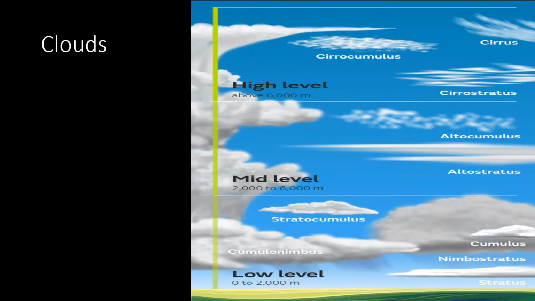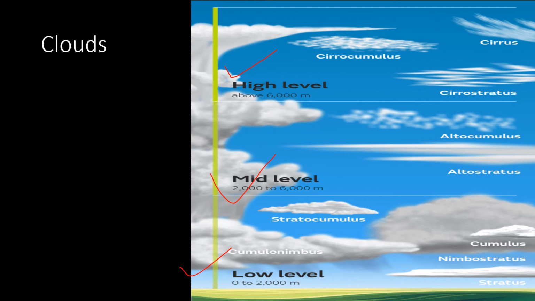And the next one is clouds. Clouds are almost similar to fog, but fog can be found at lower heights while clouds are found at higher heights. Clouds are also visible aerosols which contain water vapor and ice crystals that are formed by the condensation process. There are various types of clouds which are found at the low level, mid level and the high level. Depending on various heights, different shapes of clouds can be found.